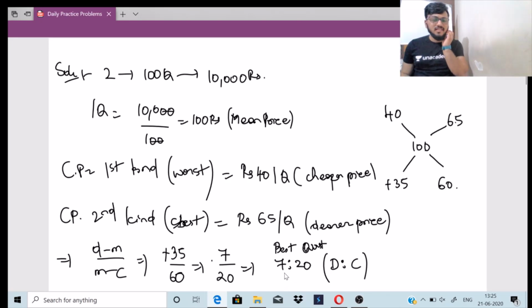The best quality is less in number, right? Why is the best quality less in number? Because the price is high, right? You guys know this, right? When the price increases, the quantity decreases.